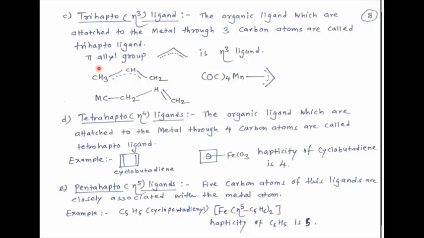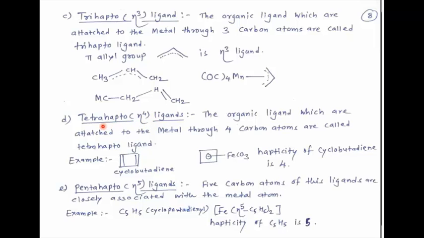This is the example. Pi allyl group, this one is eta3 ligand. So this is the organometallic compound. So tetracarbonyl manganese is attached with this pi allyl group by using 3 carbon atoms of this organic ligand. Hapticity is 3.